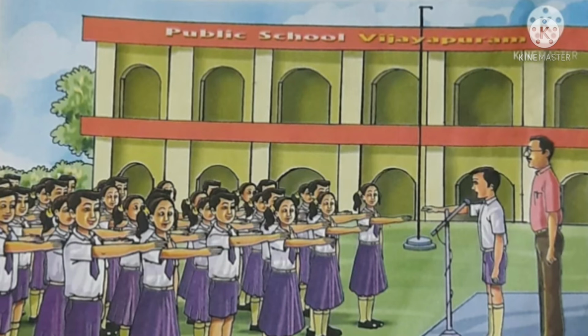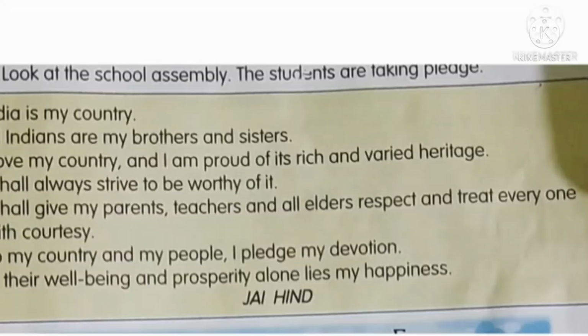India is my country. All Indians are my brothers and sisters. I love my country and am proud of its rich and varied heritage. I shall always try to be worthy of it. I shall give my parents, teachers, and all elders respect and treat everyone with courtesy. To my country and my people, I pledge my devotion. In their well-being and prosperity alone lies my happiness.